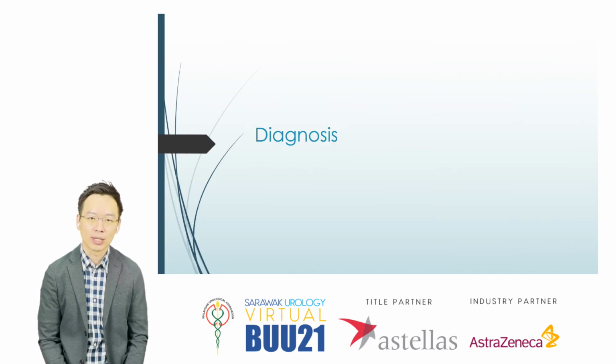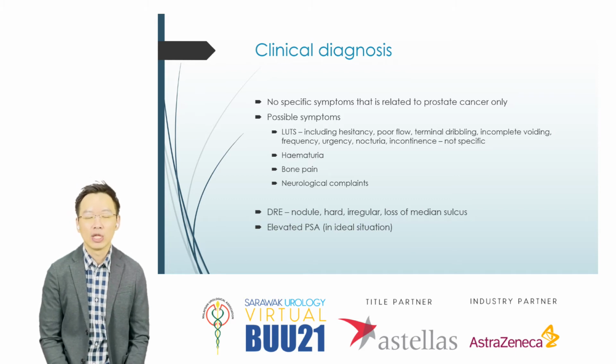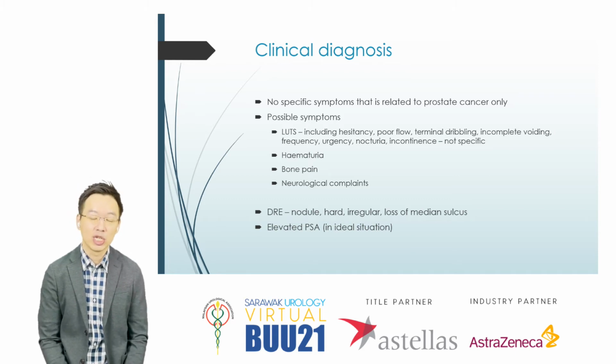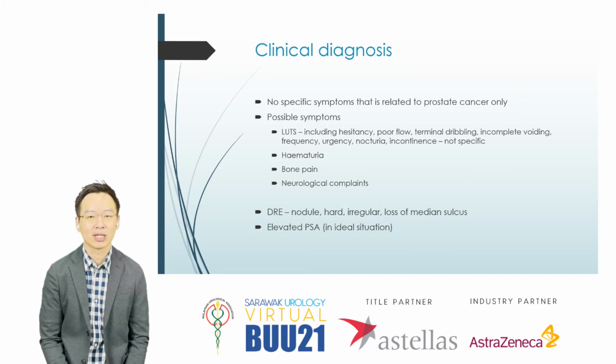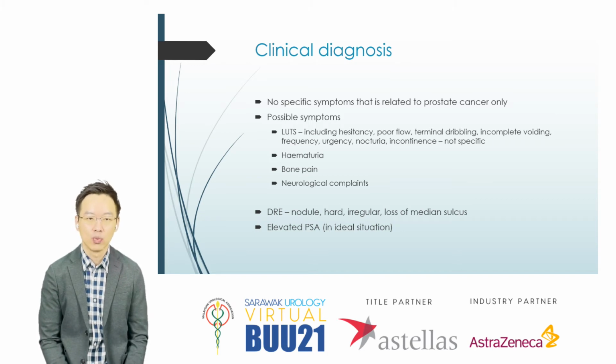Next, I'm going to talk about diagnosis. There's no specific symptoms that's related to prostate cancer, all right? So some of the potential symptoms include lower urinary tract symptoms, things that we commonly see among BPE patients, hesitancy, poor flow, terminal dripping. Some patients may actually present with hematuria, bone pain, or even neurological disability. And during examination, we do a digital rectal examination. You can see nodular, hard, craggy prostate, loss of median sulcus. Sometimes they have bone tenderness, that's bone metastasis. And finally, we will do a PSA. And usually in prostate cancer, the PSA would be elevated.